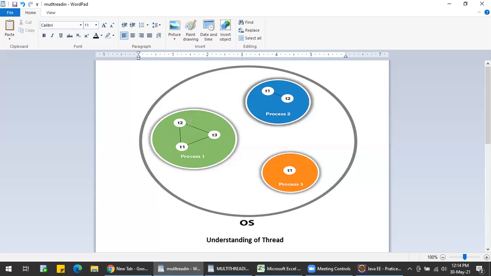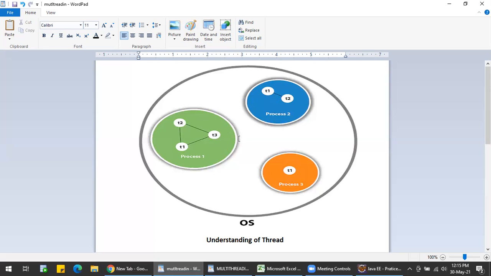Whereas when it comes to threads, you see here all these 3 threads can communicate easily because they have the same memory. So the cost of communication between threads is very low compared to the cost of communication between processes.